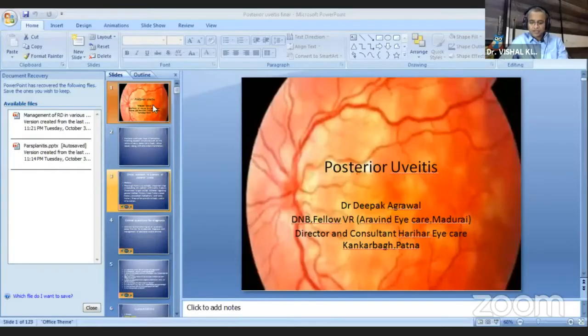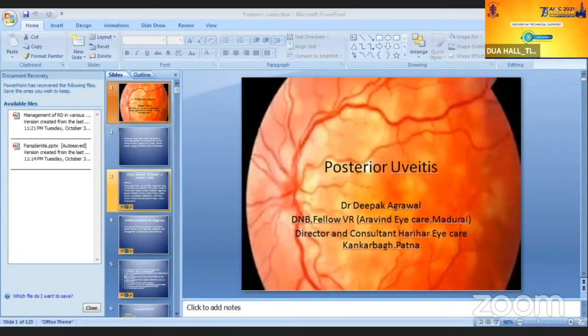Thank you, Abhishek, for a wonderful presentation. So our next talk is by Dr. Deepak Agarwal, sir. He'll be talking on posterior uveitis. Dr. Deepak Agarwal, sir, is a trained VR fellow from Aravind Eye Hospital, prolific VR surgeon, and a director of Harrier Eye Hospital. So on to Deepak, sir.